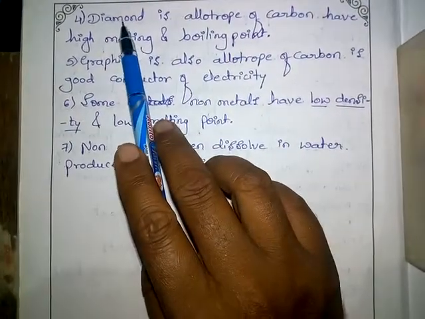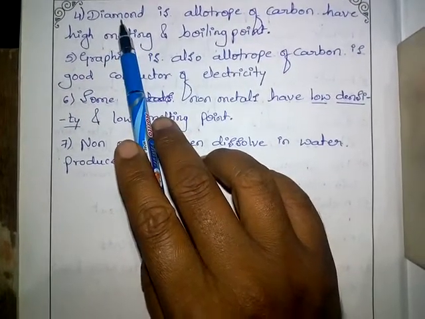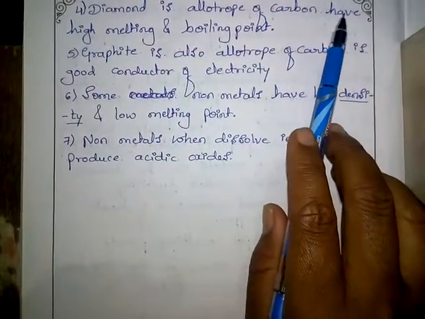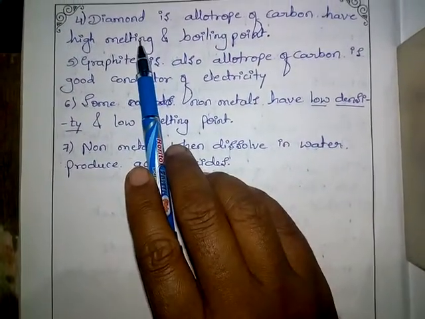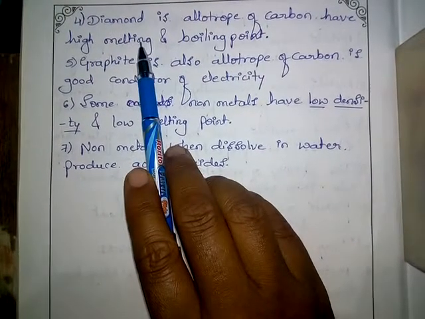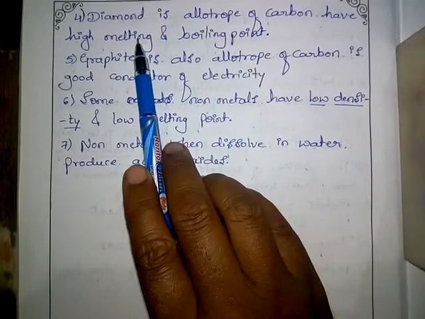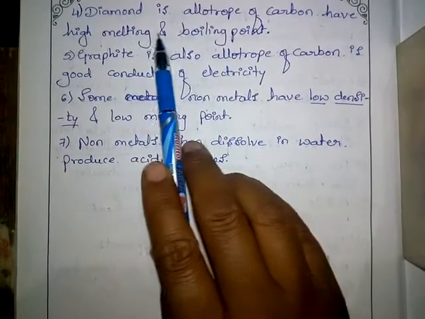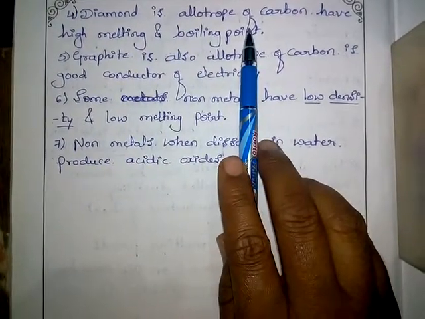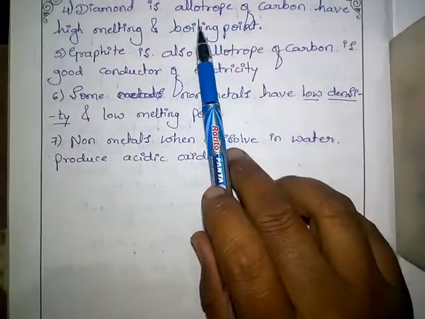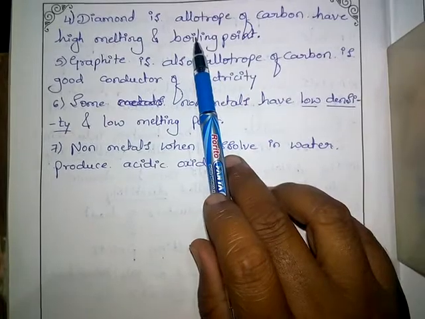Carbon is also present in the form of diamond, which is an allotrope of carbon. It has a high melting point. High melting point means it needs so much heat to become liquid, and a high boiling point means it needs so much heat to boil.